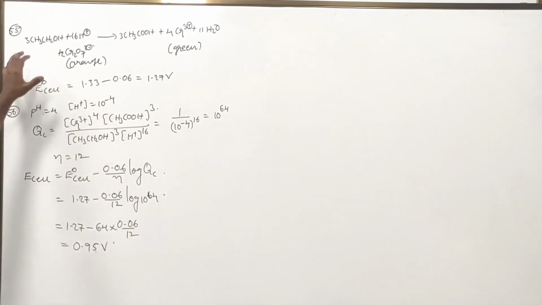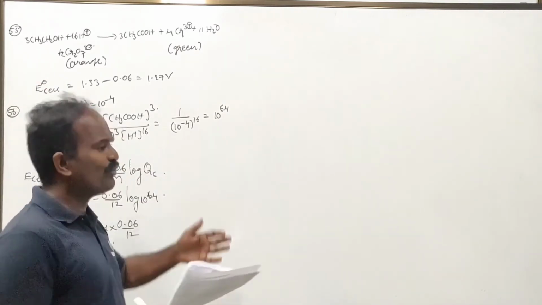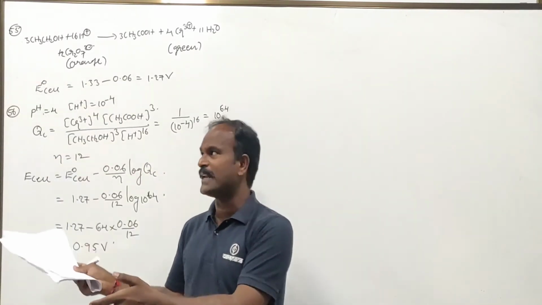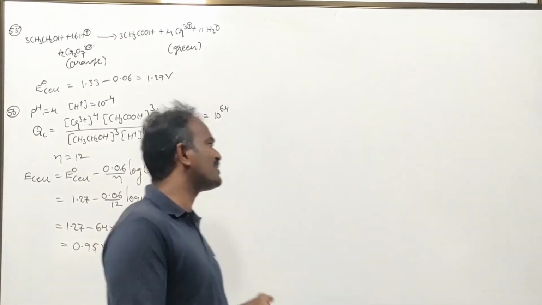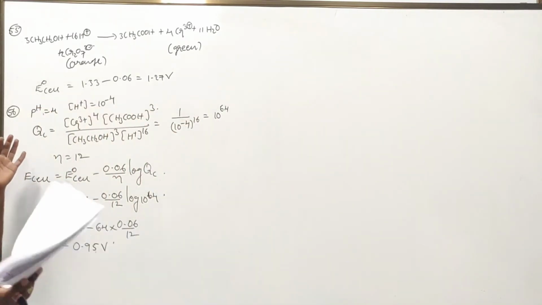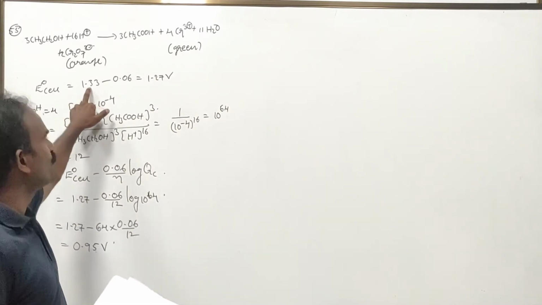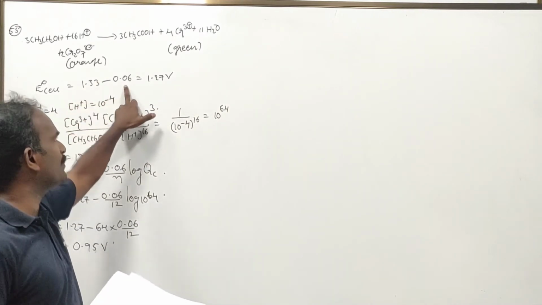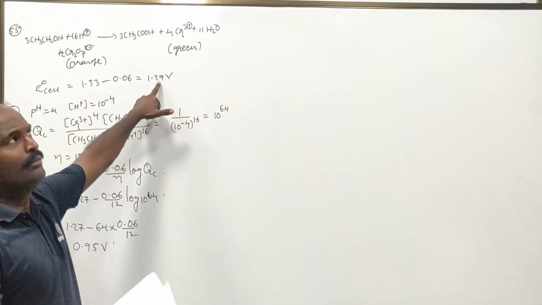It's very simple. First they asked E naught cell. You can construct the cell: what is the oxidation half cell and what is the reduction half cell? From that you can do it, or else you can use the one thing we have already mentioned in the class, which means higher SRP value minus lower SRP value always gives the E naught cell.